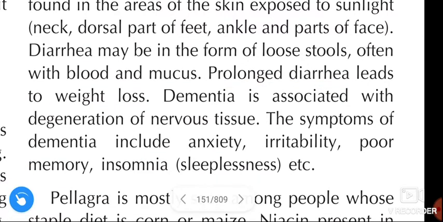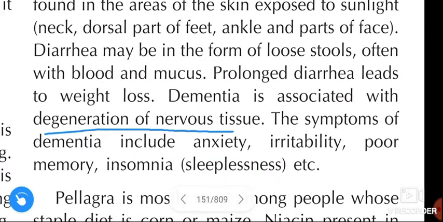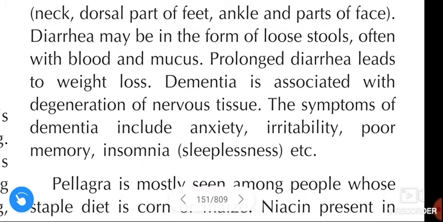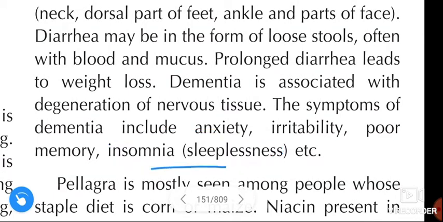And the 3rd D is dementia. Dementia is associated with degeneration of nervous tissue. The symptoms of dementia include anxiety, irritability, poor memory, and insomnia, that is sleeplessness. See once again about dementia, which is the 3rd D of pellagra disease.